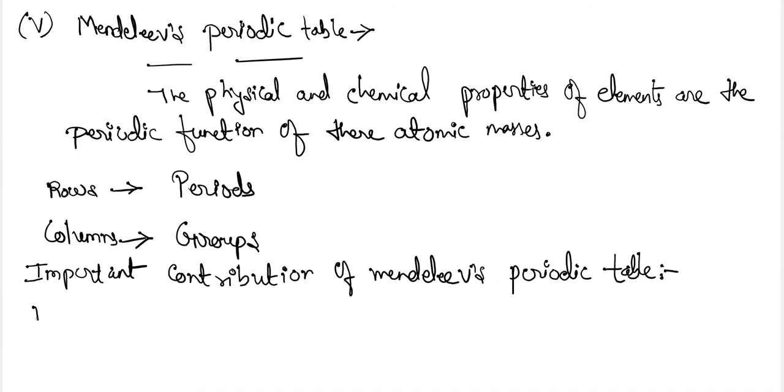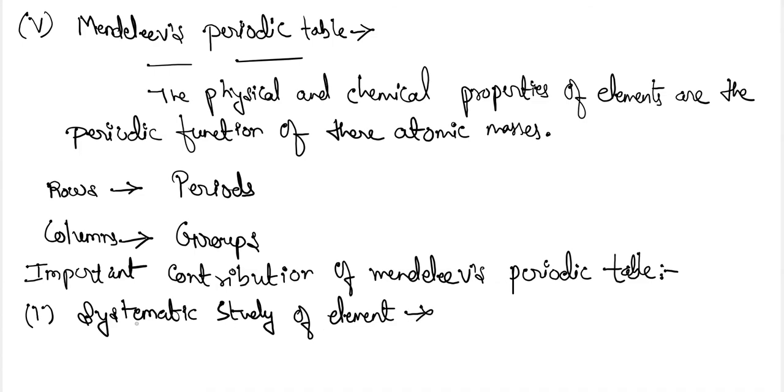The first important contribution of Mendeleev's periodic table is the systematic study of elements. It simplified the study of elements, as the elements are divided and placed in such a way that